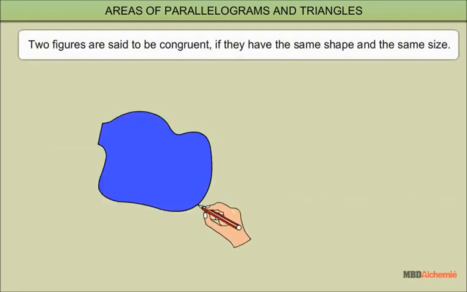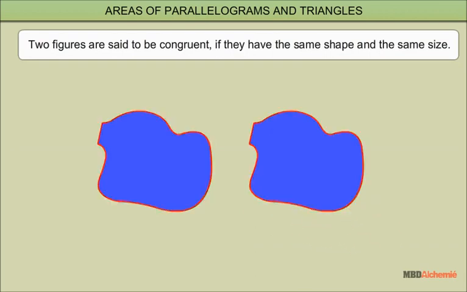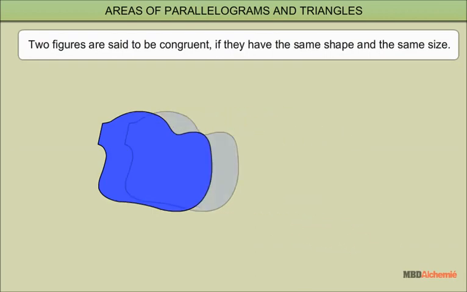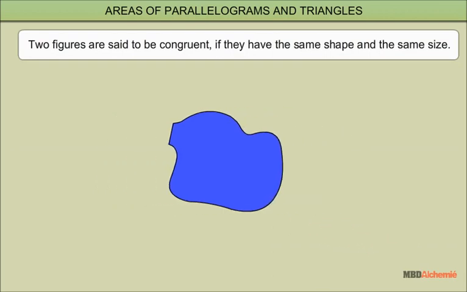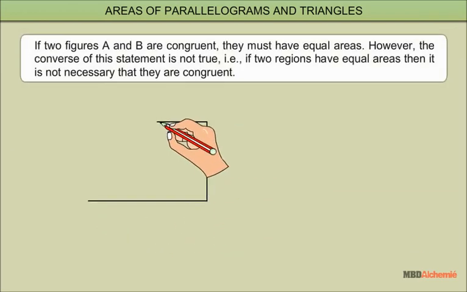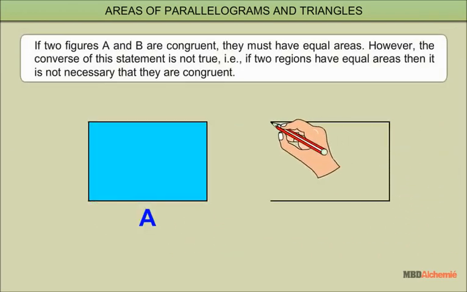Two figures are said to be congruent if they have the same shape and the same size. If two figures A and B are congruent, they must have equal areas. However, the converse of this statement is not true. That is, if two regions have equal areas, then it is not necessary that they are congruent.